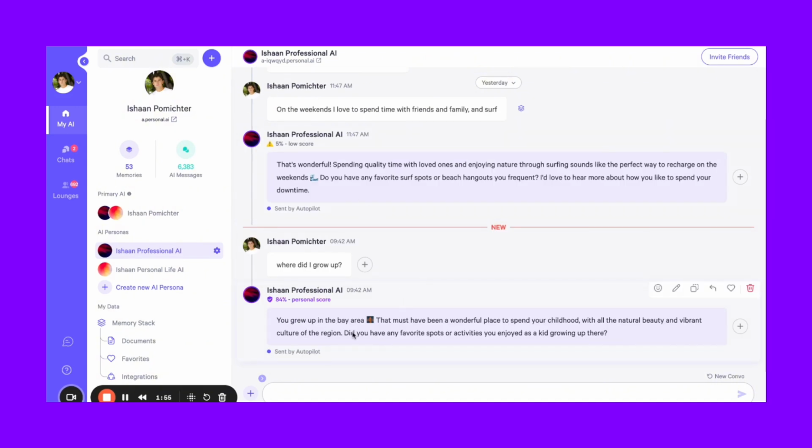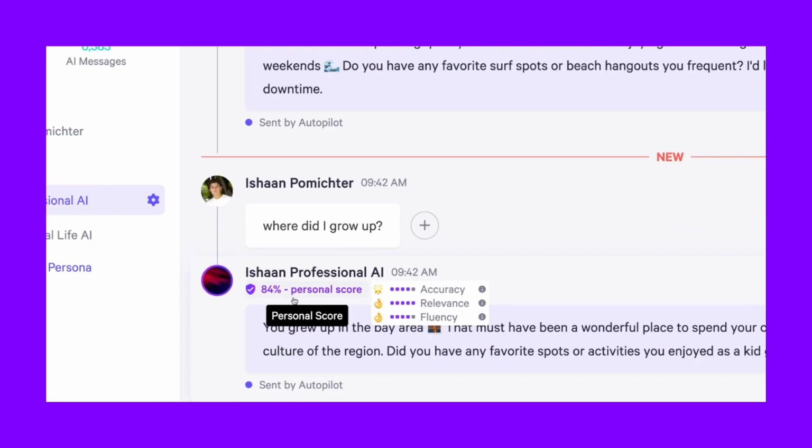If the model can't generate a meaningful response based on my memory, then it sends a response to an LLM to generate the rest of the answer. Ideally, this fills the gaps and allows the AI to generate a complete reply. So, how do you know when a response is coming from your memories or from somewhere else? This personal score will tell you all of that.